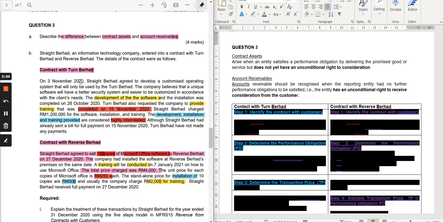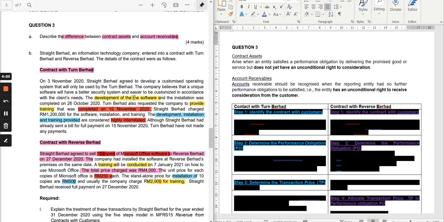On the 3rd of November 2020, the seller, Straight Berhad, agreed to develop a customized operating system that will only be used by Turn Berhad. Straight Berhad believes that a unique software will have a better security system and be easier to customize in accordance with the client's needs.